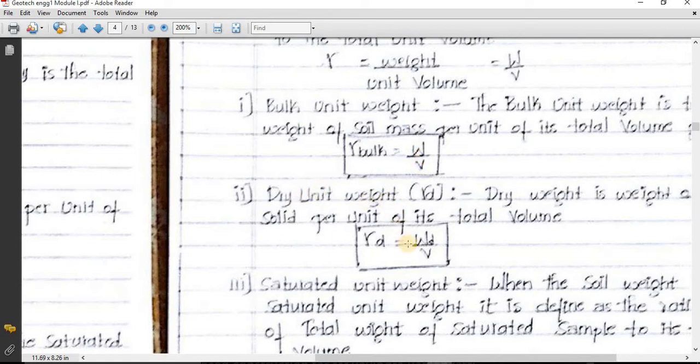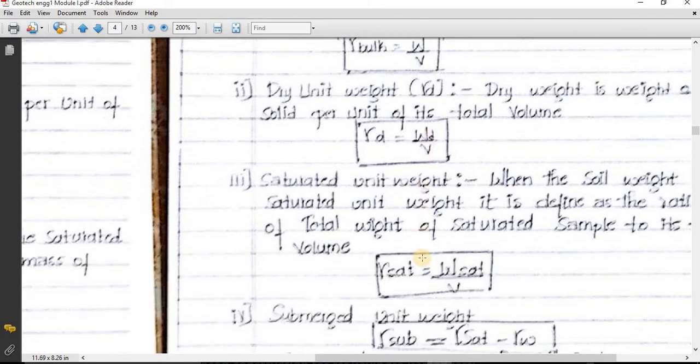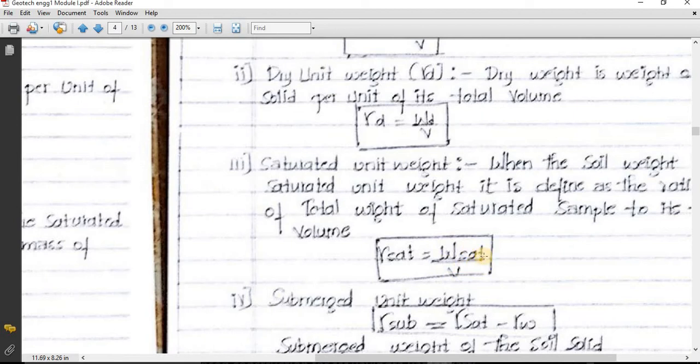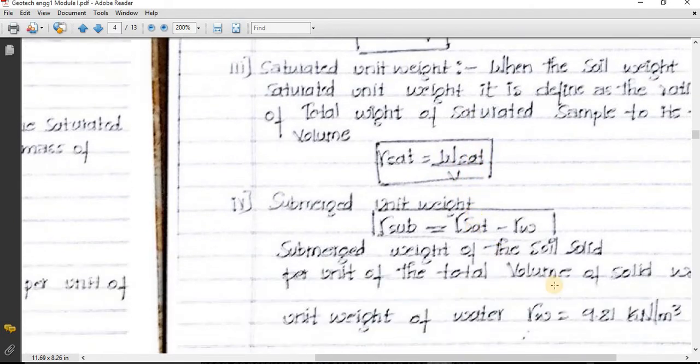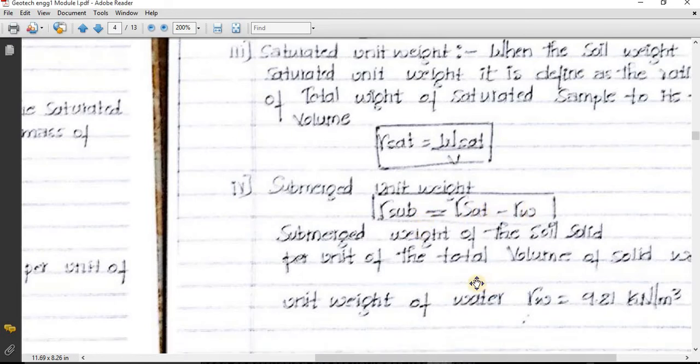Dry unit weight means weight of soil solids in a dry condition divided by total volume. Saturated unit weight means weight of saturated soil divided by total volume. Submerged unit weight means weight of submerged soil divided by volume. Submerged unit weight can also be found using this relation: submerged unit weight is equal to saturated unit weight minus unit weight of water.